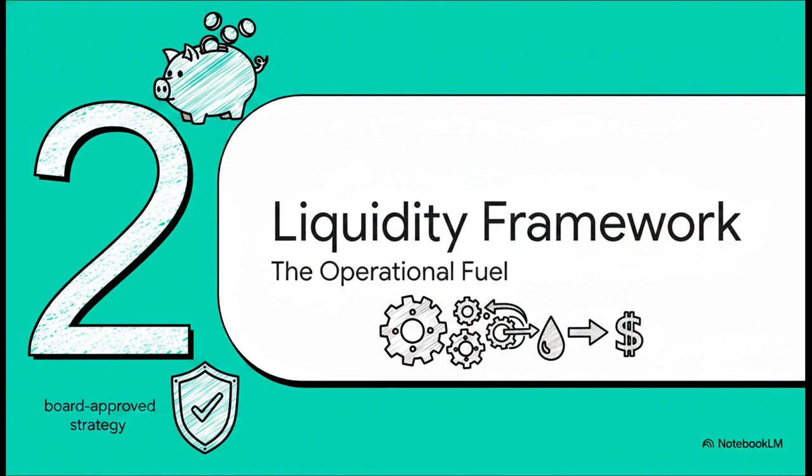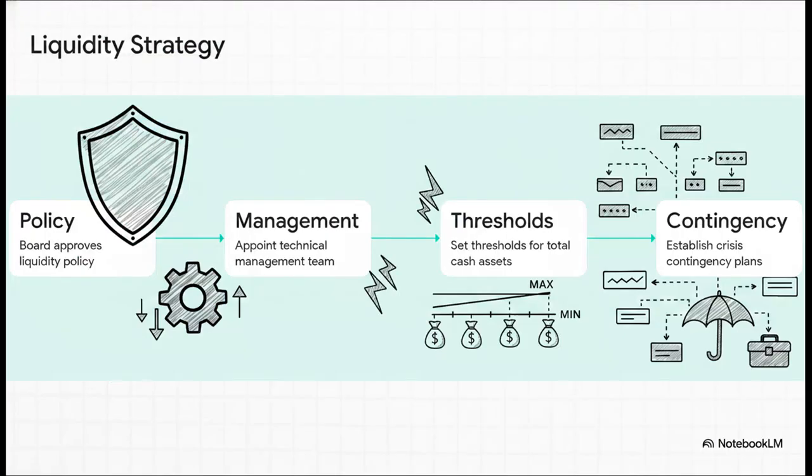Section 2. The liquidity framework. The operational fuel. Part 4 of the regulations makes it crystal clear. Managing your day-to-day cash flow cannot just be left to chance. Let's walk through Regulation 14. First up, the board of directors actually has to approve a formal liquidity policy. They architect this strategy by appointing a technical management team to handle the daily operations.